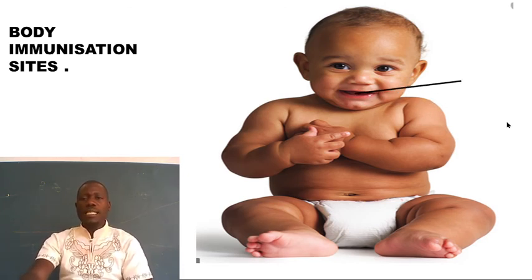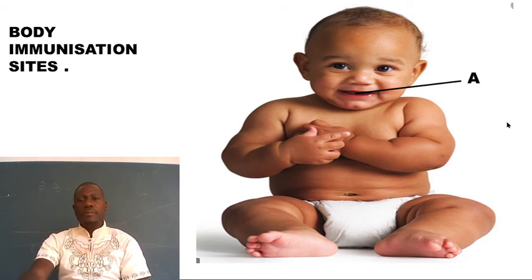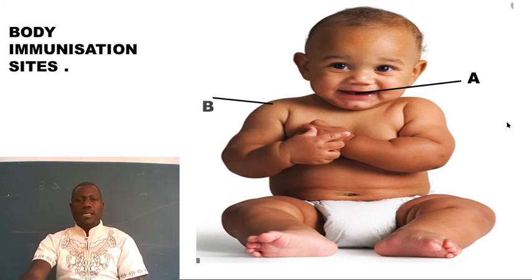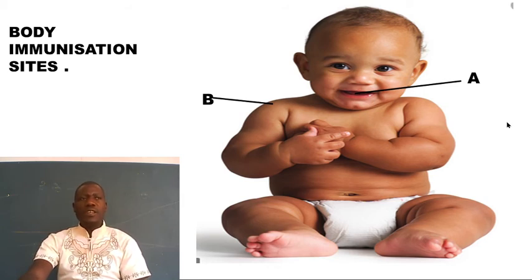Now, I want you to look at the body site number 1. We can name it A. Does everybody know that part, that body site? How could we call it? Yes, we can call it mouth. And then we have the site B. How can we call it? That is the right upper arm. B is the right upper arm.